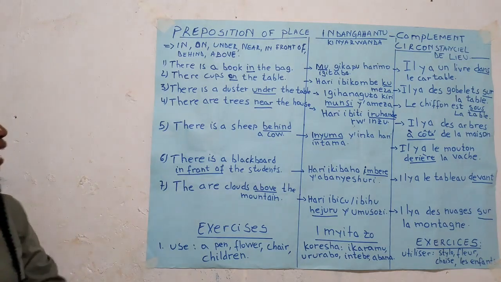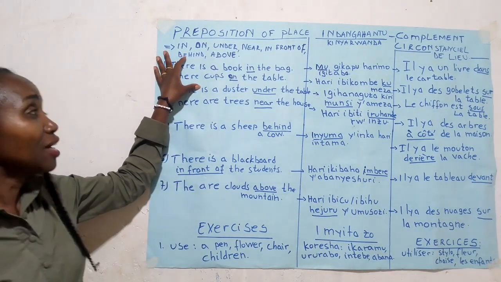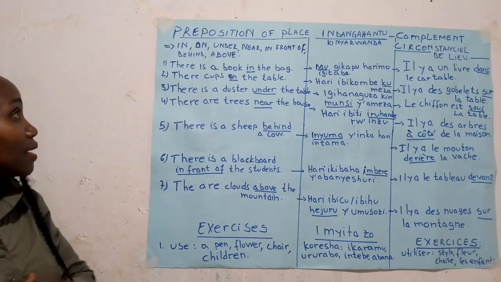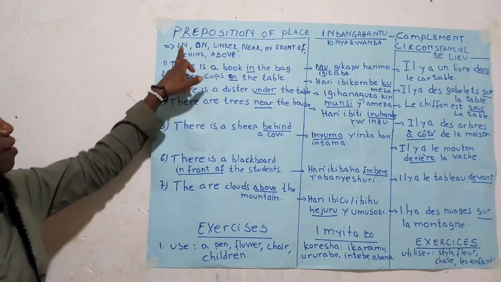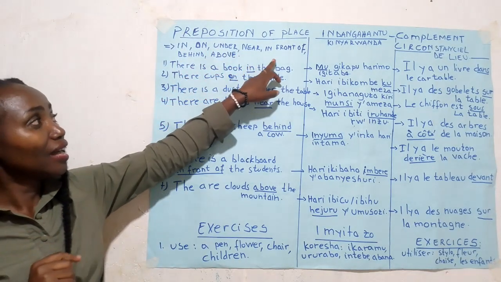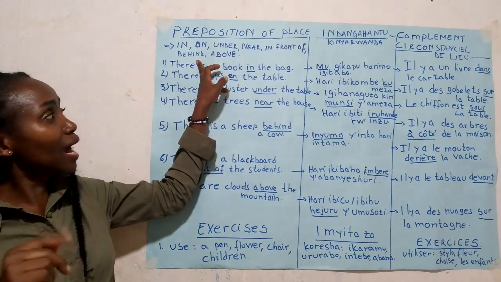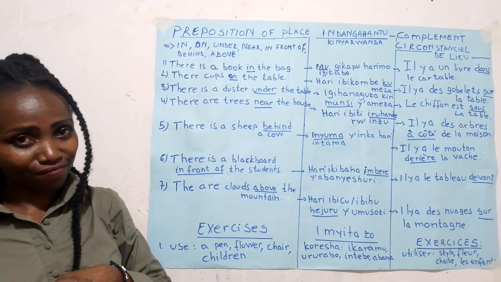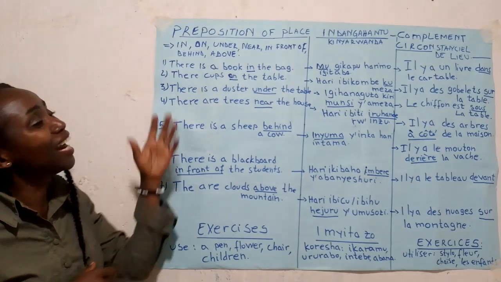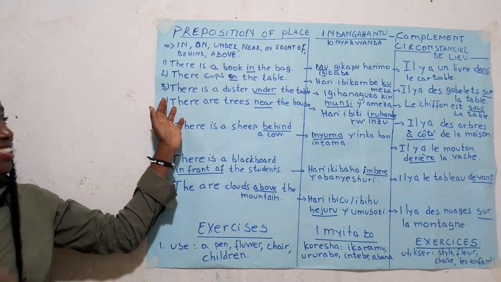Thank you so much. Today, we are going to use 7 prepositions. We have in, on, under, near, in front of, behind, and above. Are you ready? So let's now start together.